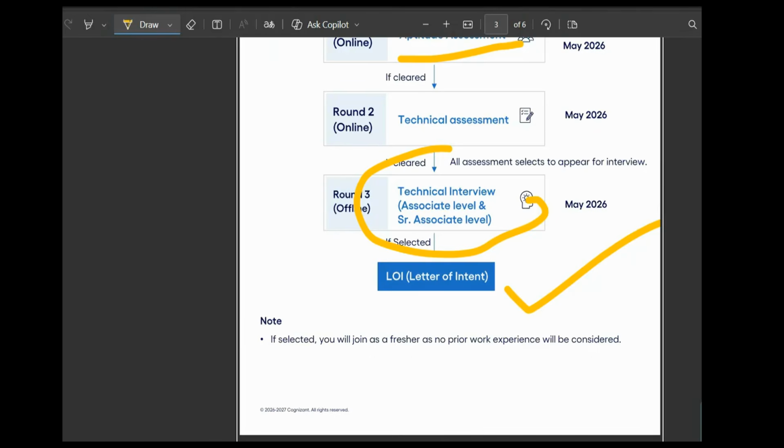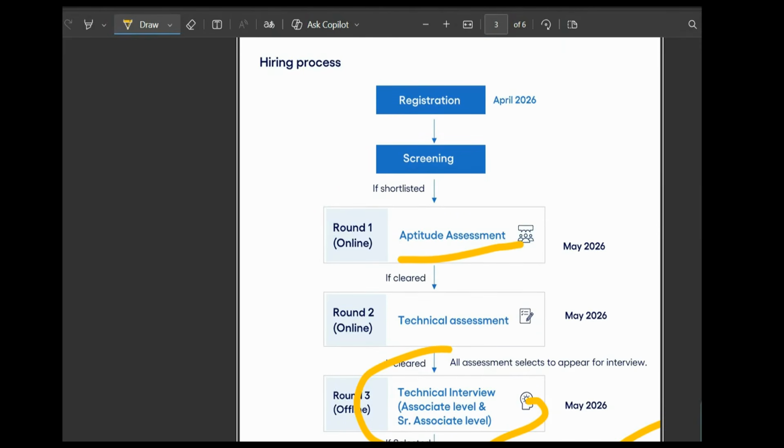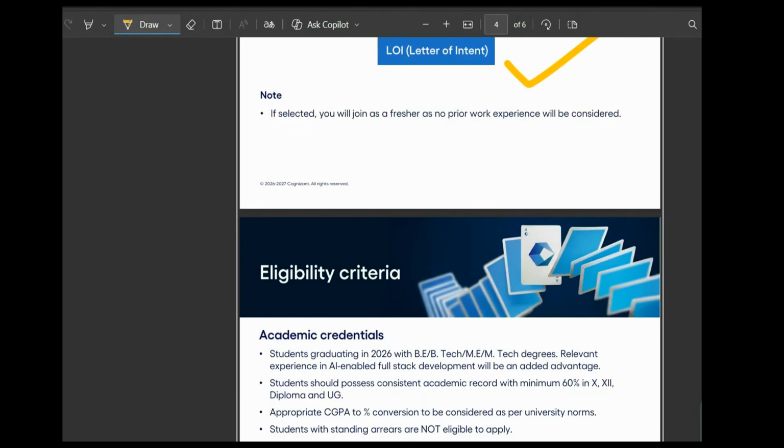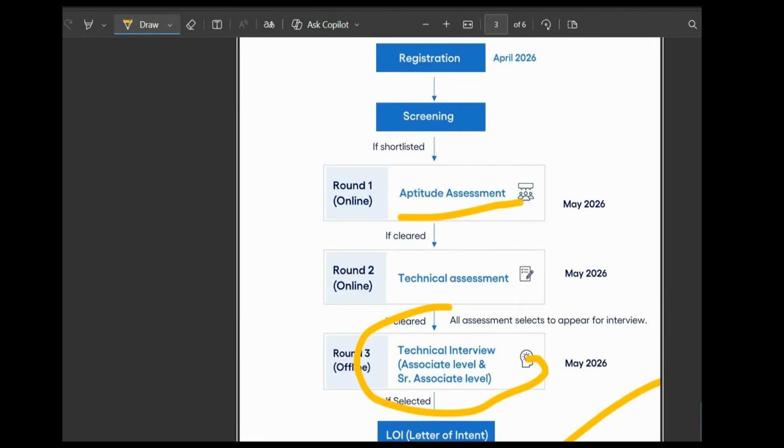And now listen carefully, this is very important. You will choose skill preferences, but the final mapping of your technical assessment is completely decided by Cognizant. Okay, and in the screening process, they check your academics, consistency, and the profile strength of your resume. If your basics are weak, you may not even reach the test rounds.